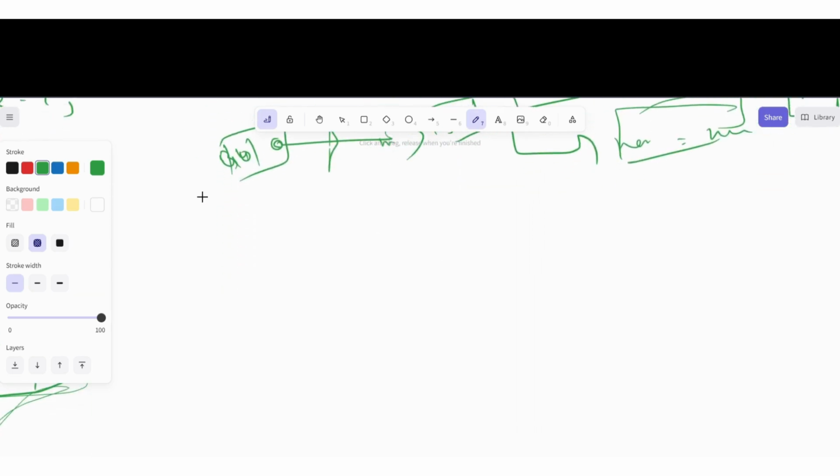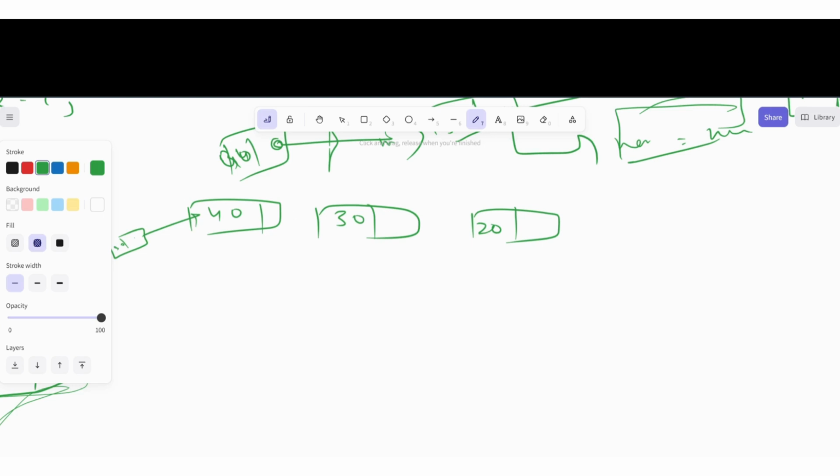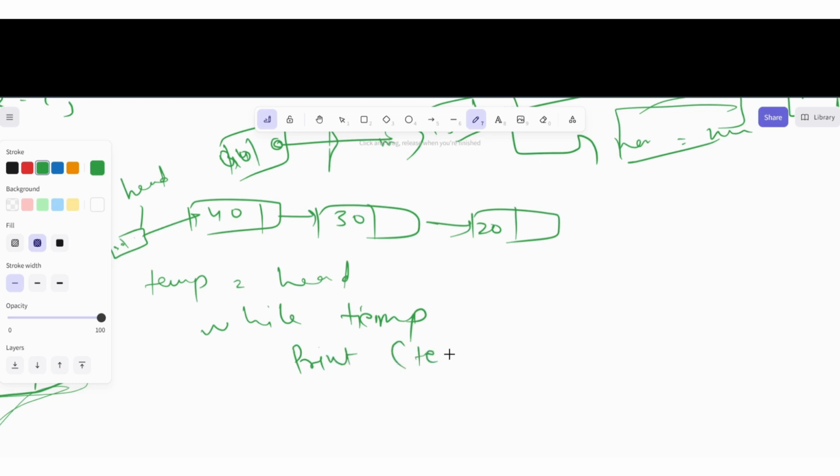Now for printing out, we have this linked list, right? And this is 20. This is 30. This is 40. And there is one more, 50, which is pointing to this, pointing to this, pointing to this, and this is our head. And now we are taking temp is equal to head. And we are doing while temp is there. While temp is there, we are printing temp dot data.